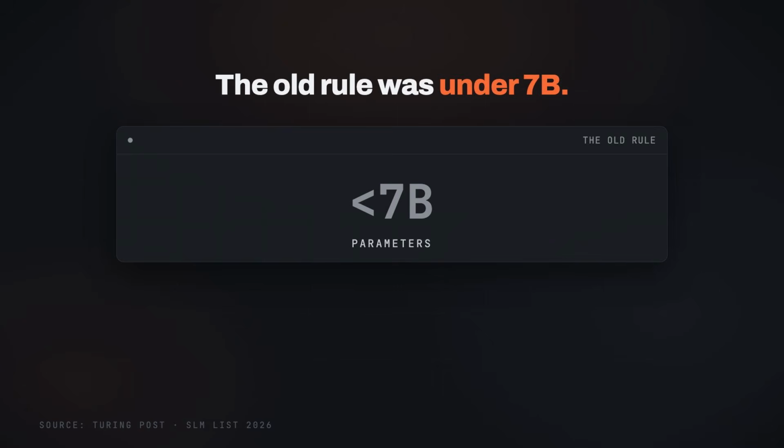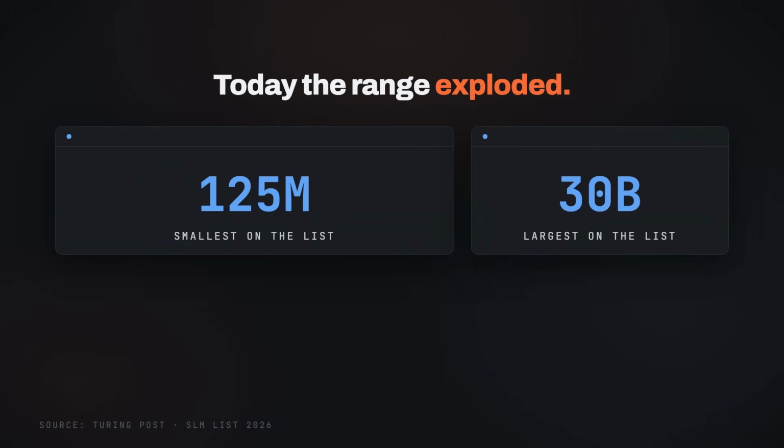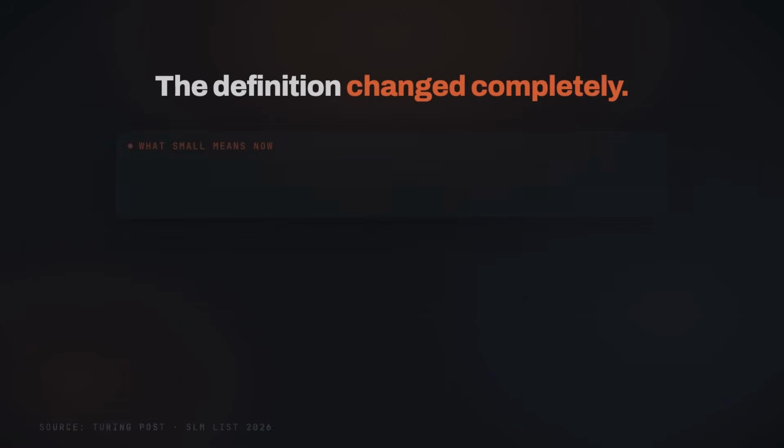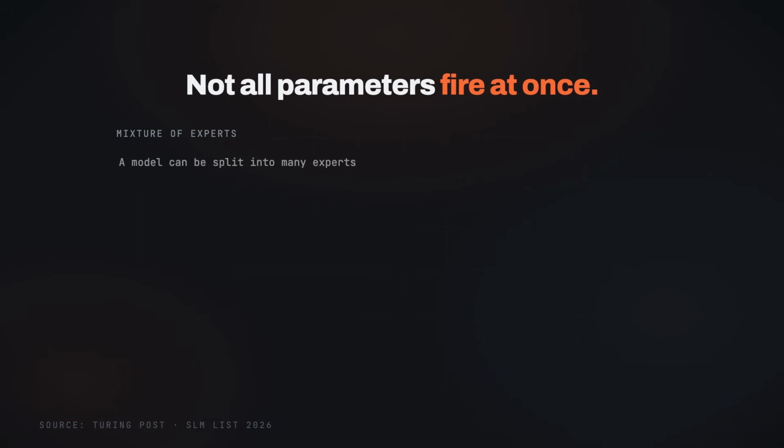Here is a strange part. There is no official size cutoff anymore. The old rule was anything under 7 billion parameters was a small model. Today, the list of so-called small models runs from 125 million parameters all the way up to 30 billion. Why? Because the real definition changed from parameter count to deployment profile.